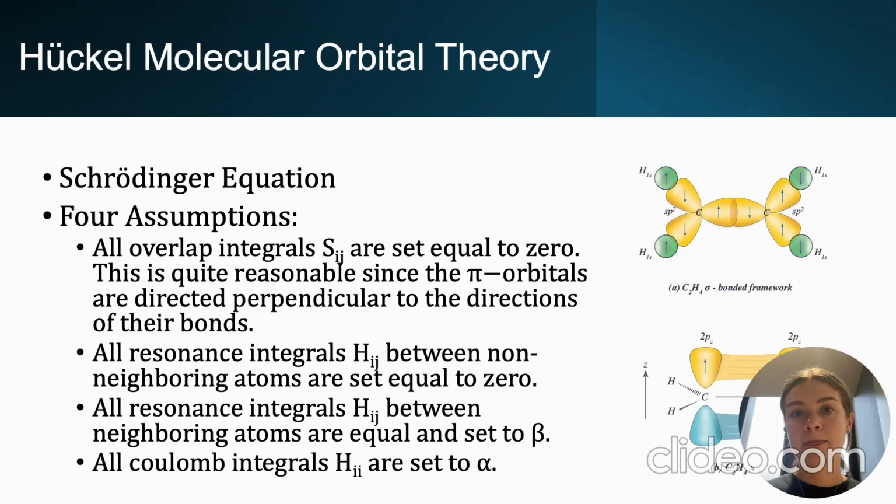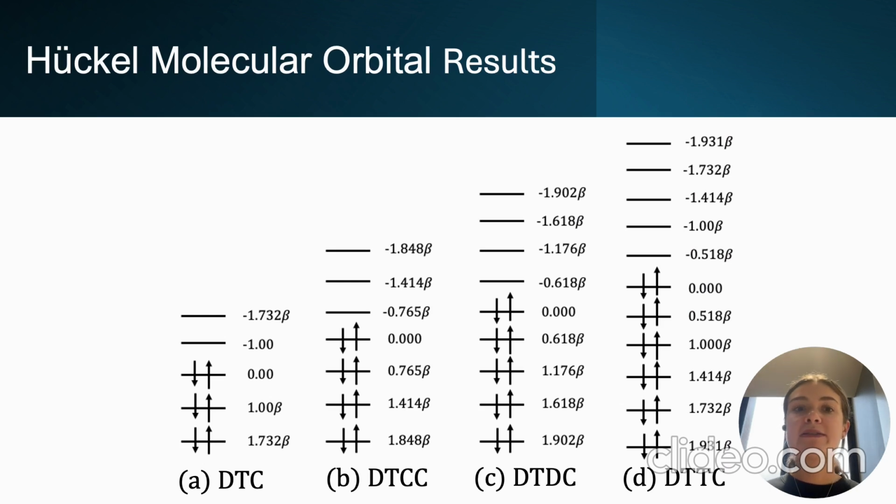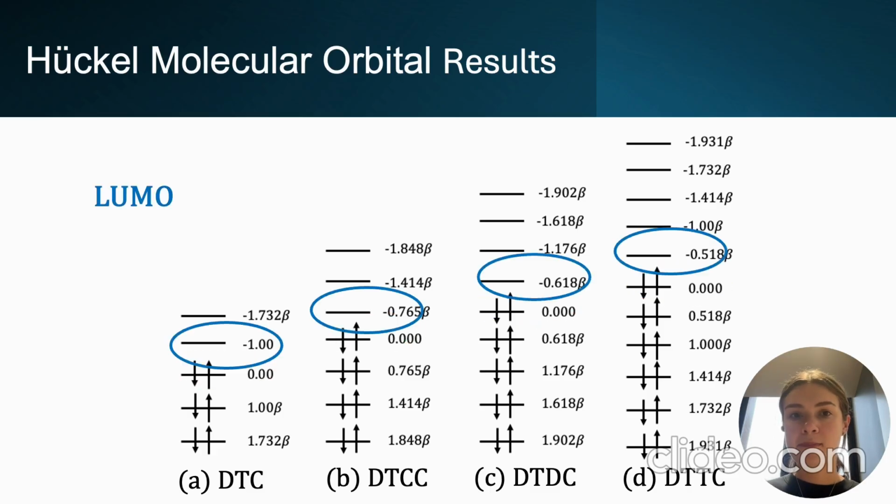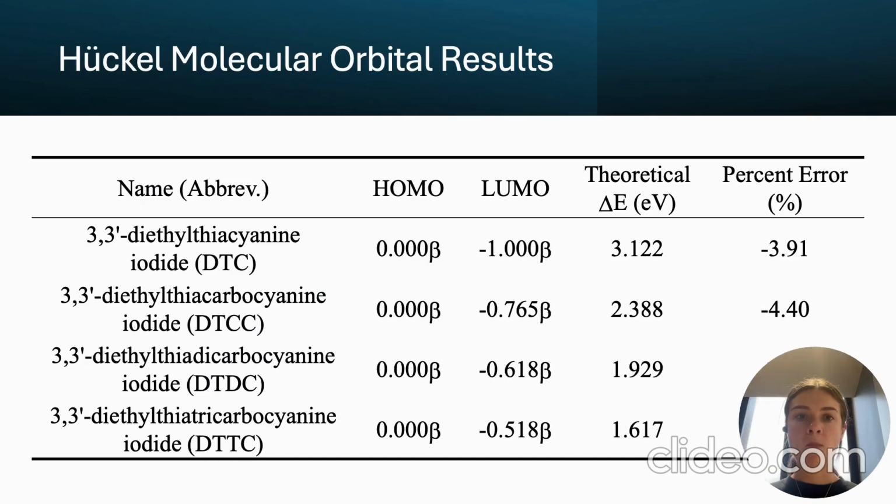For our dyes, we applied Huckel theory to estimate the molecular orbitals and corresponding energy gaps, as previously mentioned. This method gives us insight into the specific interactions between the pi electrons and can be used to predict the wavelength of light that the molecule will absorb based on the energy gap between the highest occupied molecular orbital and the lowest unoccupied one. By calculating the difference in coefficients between the HOMO and the LUMO, we were able to determine the theoretical energy gap. This approach resulted in an average percent error of 3.29%.